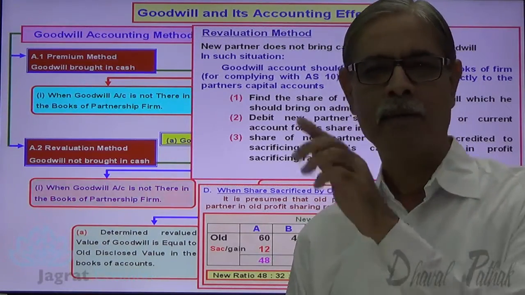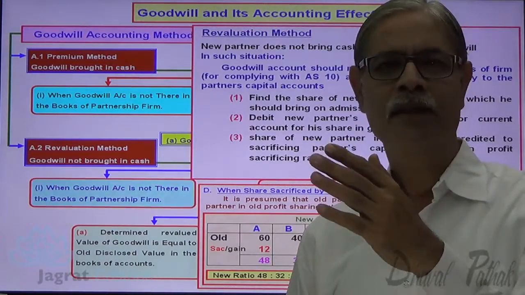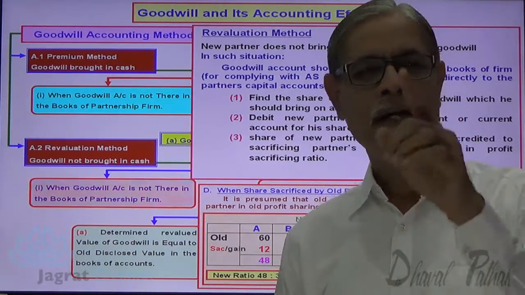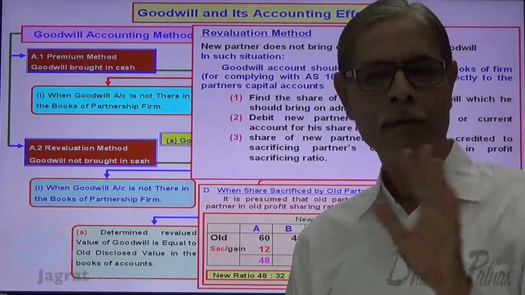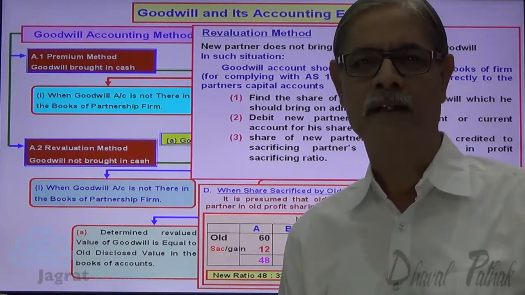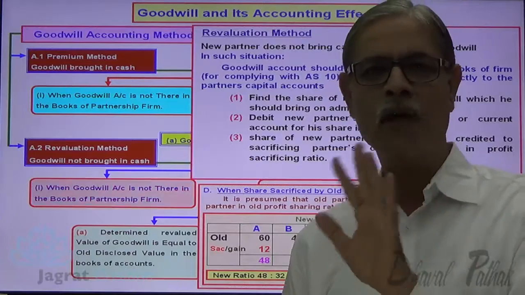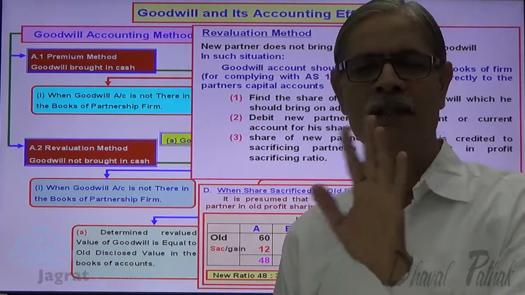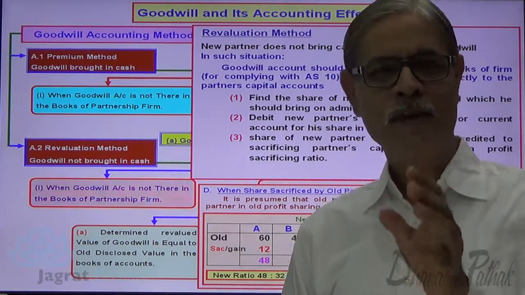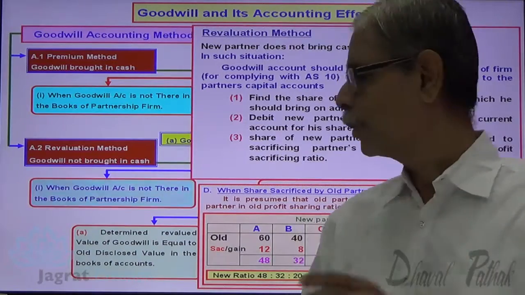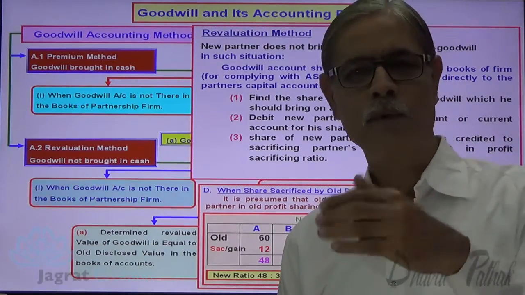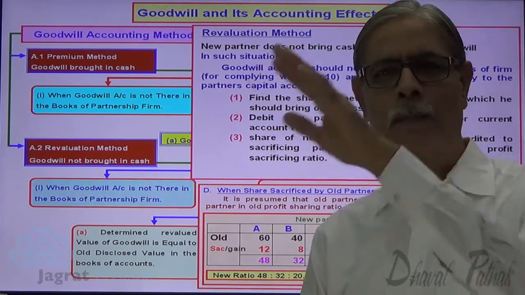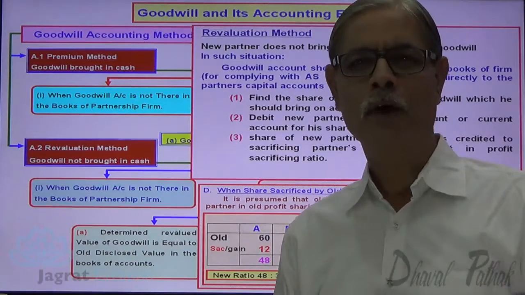The application of accounting standards is made mandatory for corporate entities, and this is a partnership firm. In the Partnership Act, they have not made compulsory compliance with the accounting standards. Nowhere are you told that you should comply with all the accounting standards when you write the books of accounts of the partnership firm. There is no such suggestion. So even if you follow the revaluation method, you get the same accounting effect. So I am indifferent for both the methods.